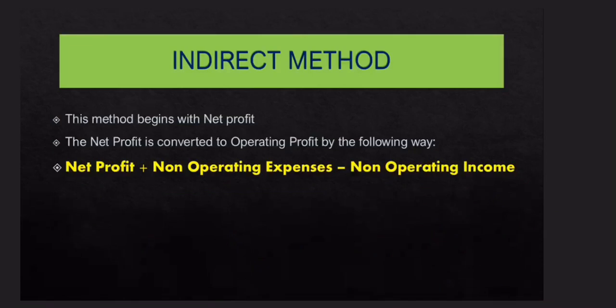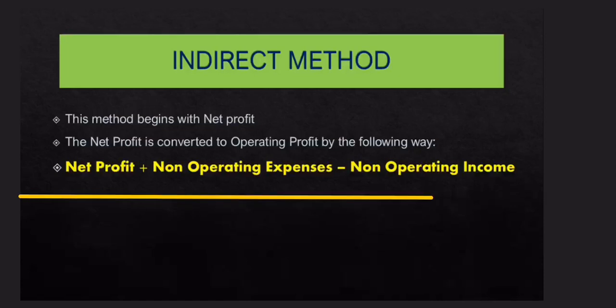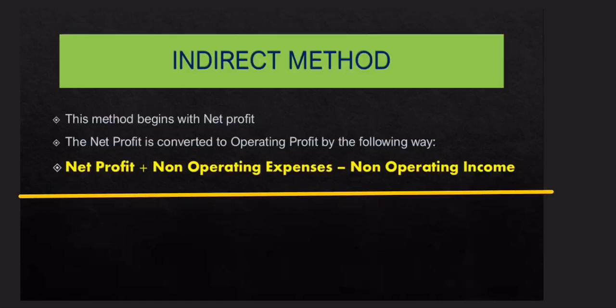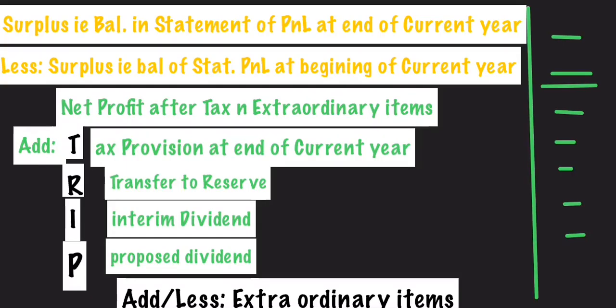So in this method we will calculate the operating profit by this approach, that is net profit plus non-operating expense minus non-operating incomes. Fine. So now that amazing trick is coming. So listen very carefully. This trick is something like that. The child has moved out for a trip, and he went to a trip in a forest, or you can say in a national park. And after coming from that national park, he has some sense of pride in him, that I visited the national park, and that's a sense of pride whenever we visit these kinds of places. So let's begin with this story.